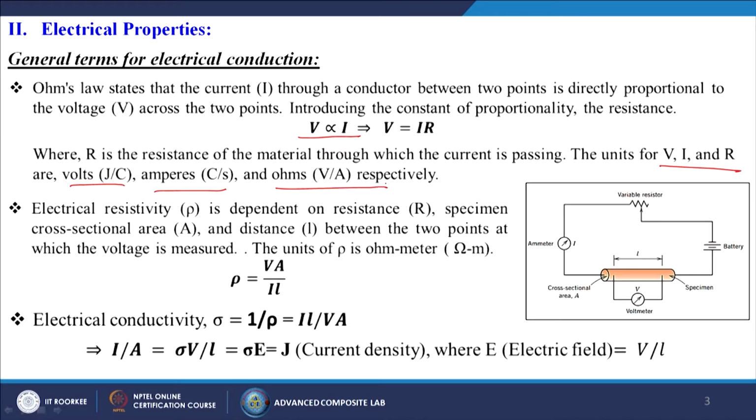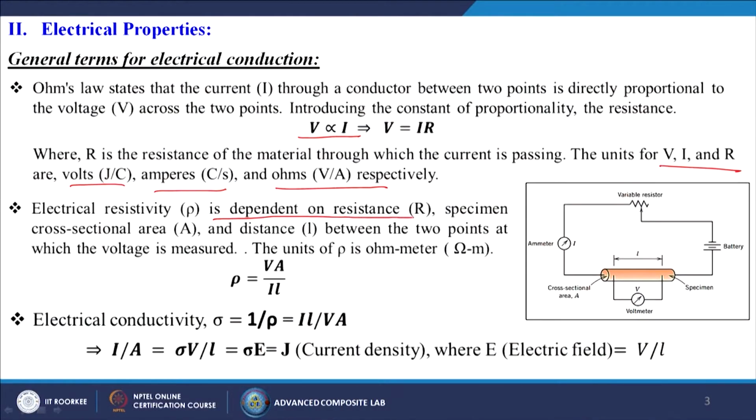Now, when electricity is passing through any material, sometimes the material resists the passing of the electrons. That is known as electrical resistivity. Electrical resistivity depends on the resistance R, the specimen cross sectional area, that is the cross sectional area of that particular wire, and the distance between the two points at which the voltage is measured.